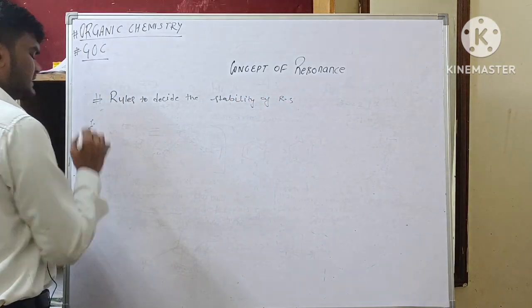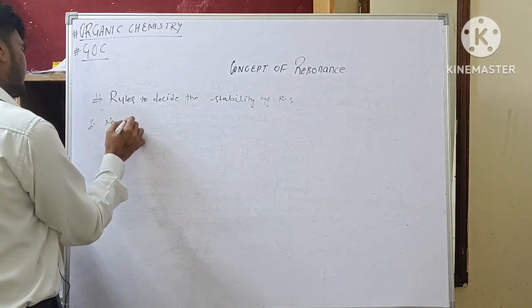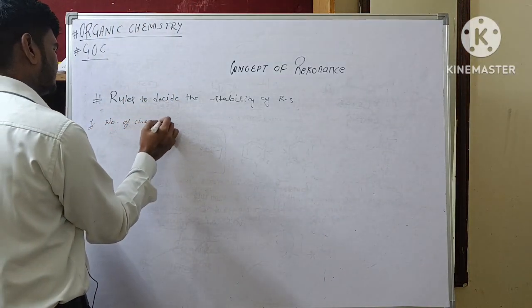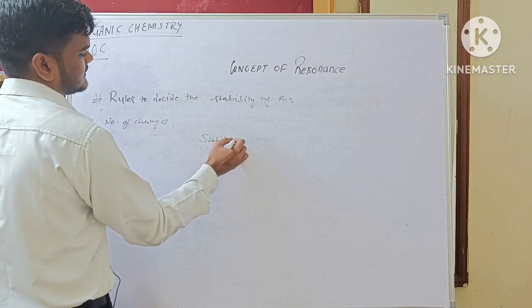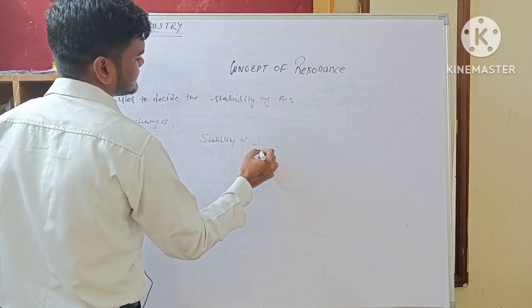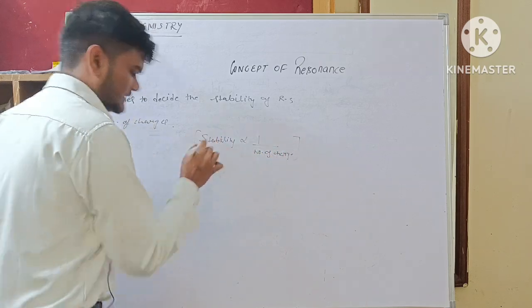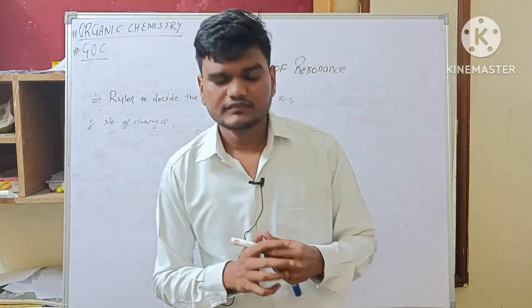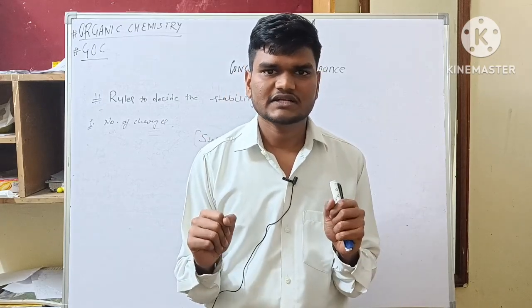Rule number 1 is related to the number of charges. Stability is inversely proportional to the number of charges. Understand, stability is inversely proportional to the number of charges.